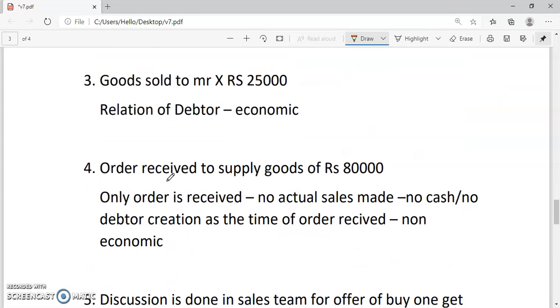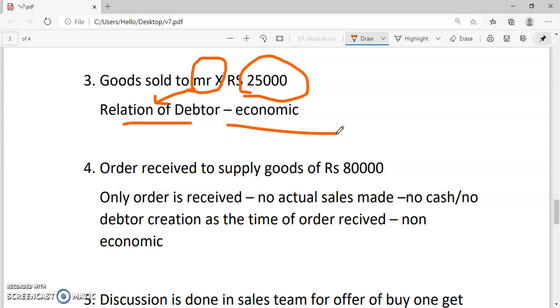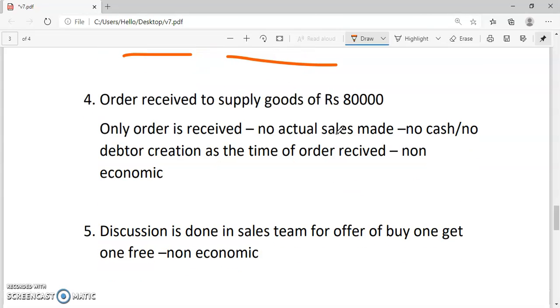Next one is goods sold to Mr. X worth rupees 25,000. So it is measured in terms of money. Mr. X, if he is not paying money to us, will become our debtor. So a debtor relationship comes into existence. So it can be considered as an economic transaction.